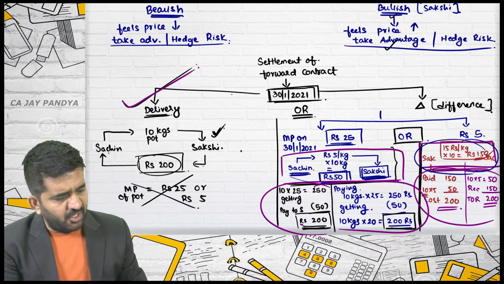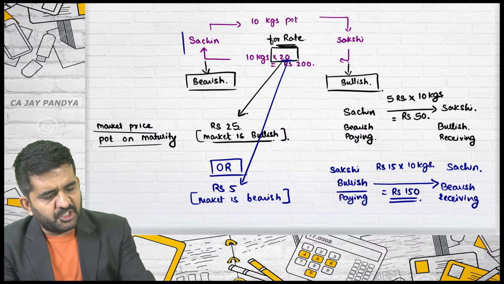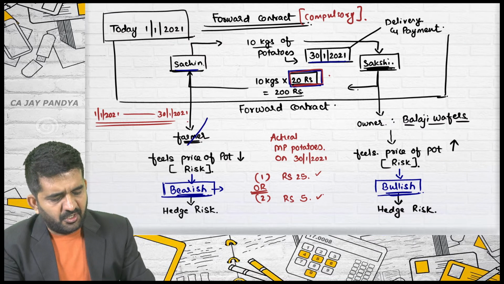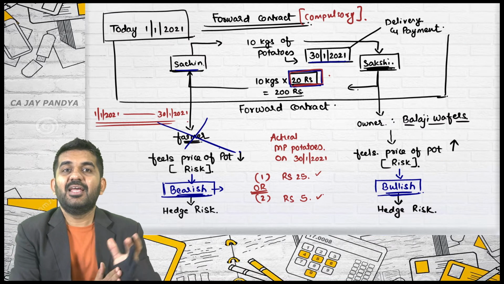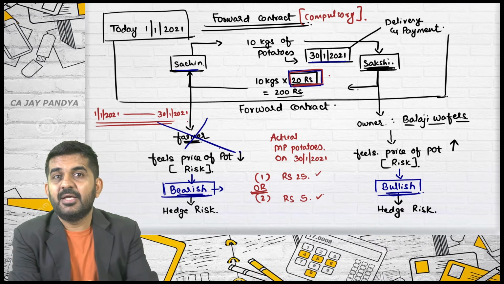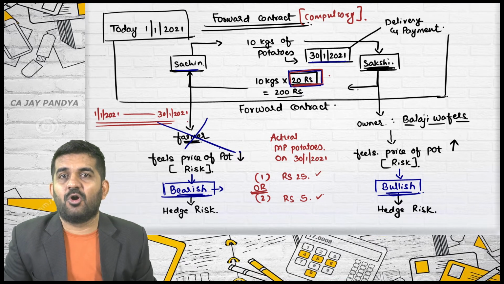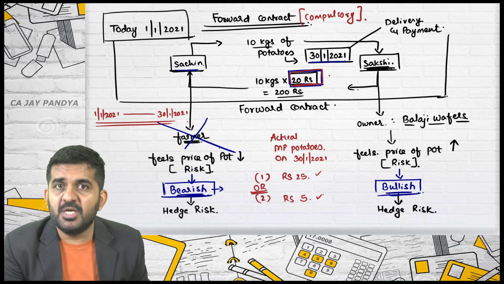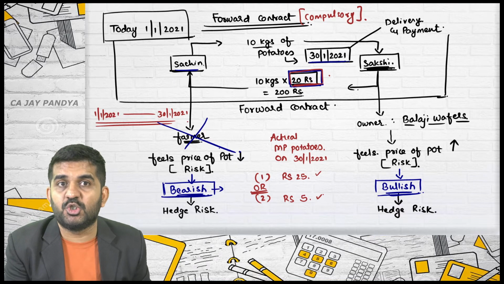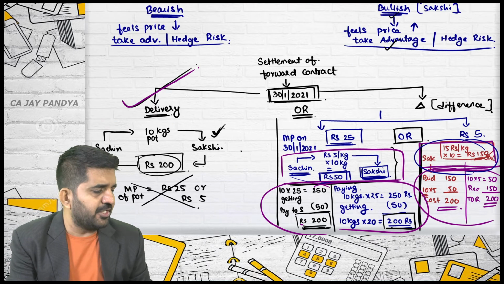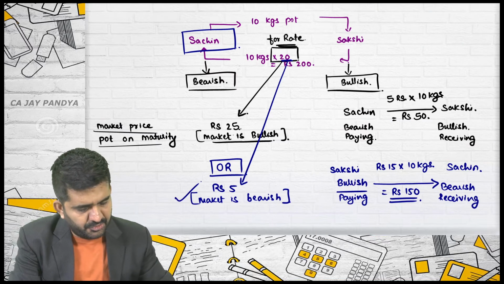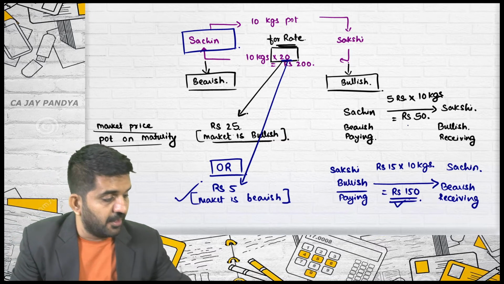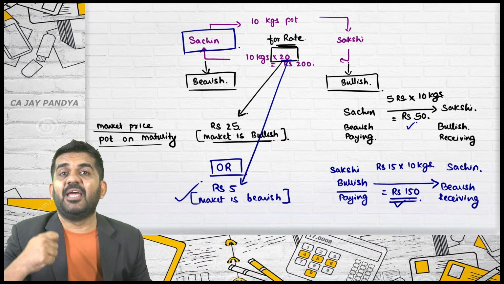Please understand, in our case, if Sachin was not a farmer and he was a chartered accountant, can he enter into this type of contract? The answer is yes. If he is bearish in potatoes and he wants to take advantage of it. And if market turns out to be bearish, he will be gaining 150 rupees. But if the market is bullish, he will be paying 50 rupees.